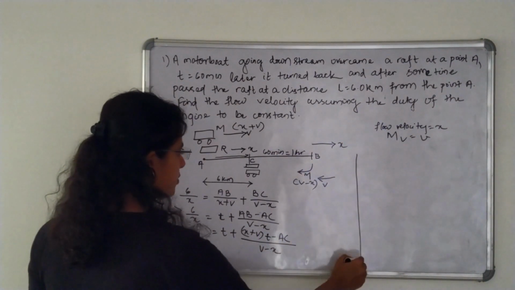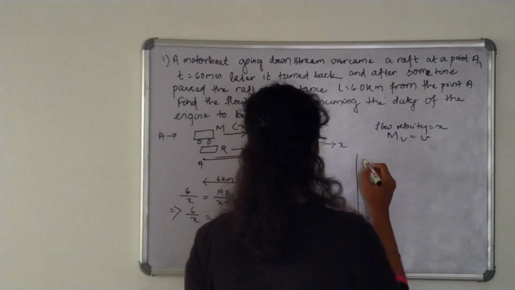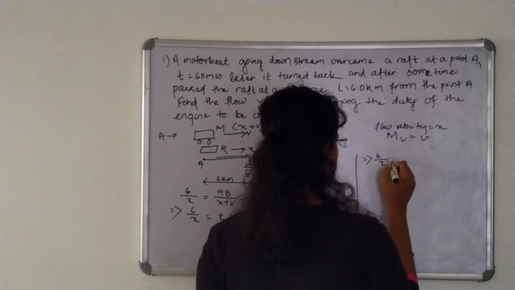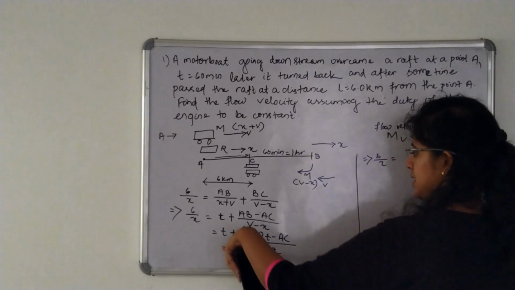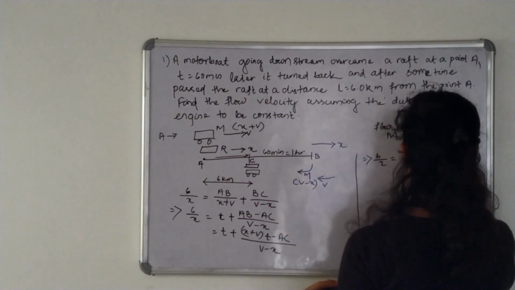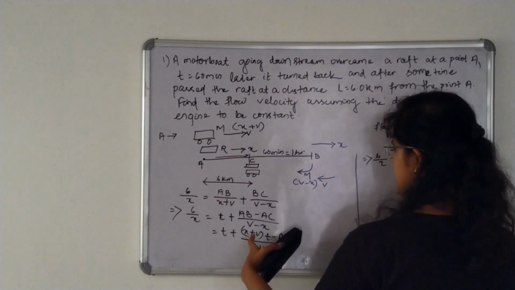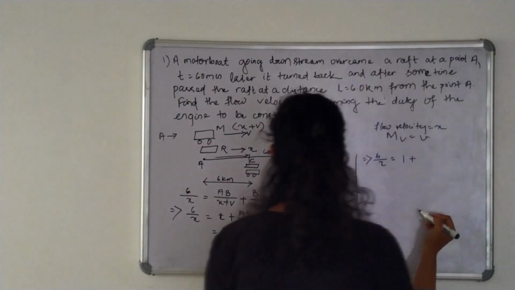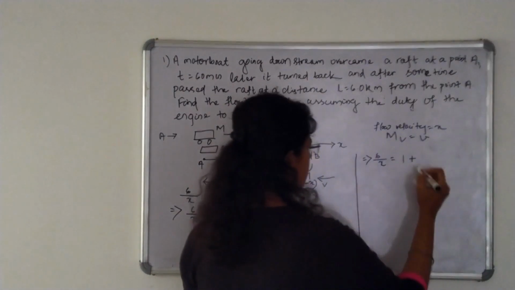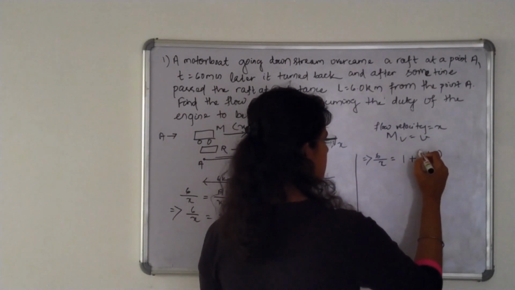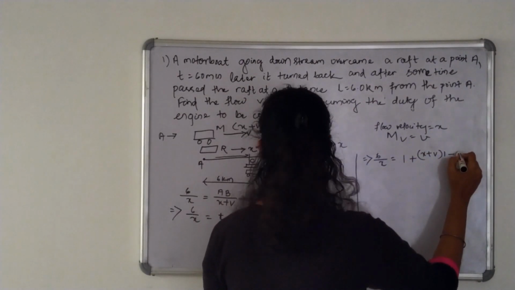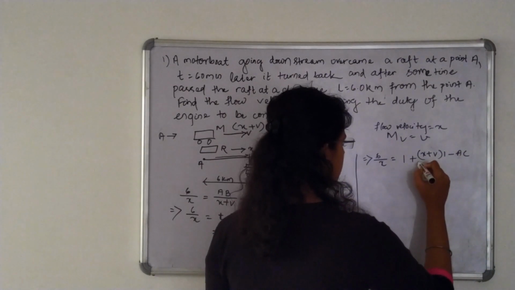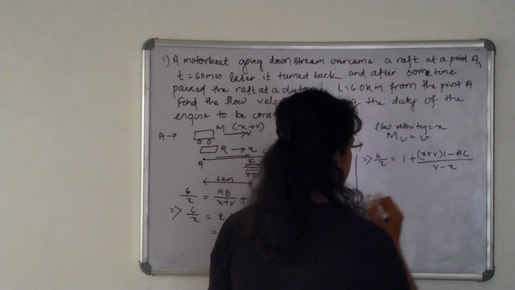I am doing the rest of the part here. 6 by x. Here you can see this t is equal to 60 minutes, meaning 1 hour, plus x plus v into t, here it is also 1 hour, minus AC divided by v minus x. So x plus v into 1 minus AC divided by v minus x.